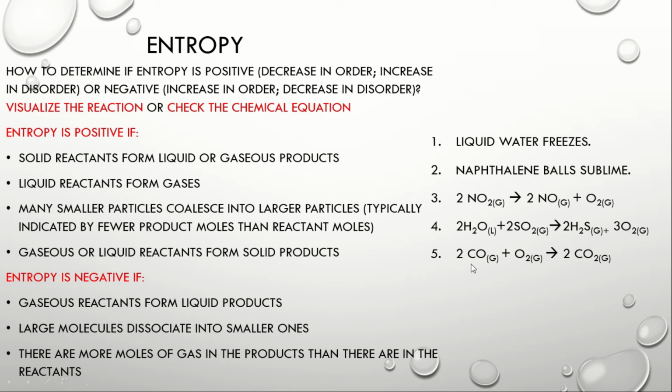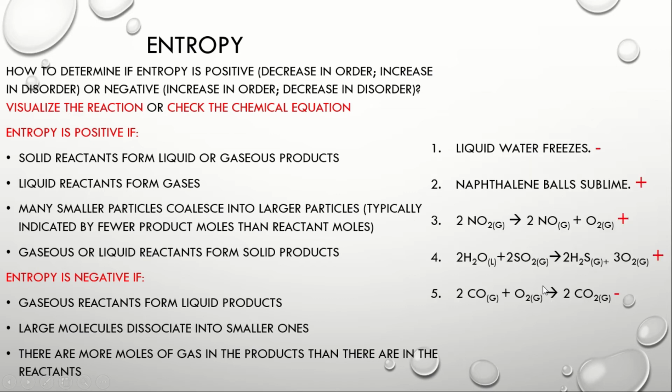Number 5, carbon monoxide gas plus oxygen gas to produce 2 moles of carbon dioxide. So, from 2 reactants, nakabuo siya ng isa lang na product. So, we can say that the entropy is negative. Mas marami yung number of molecules. Samantalang nung nagkaroon na ng chemical reaction, mas bumaba yung number of molecules sa number 5. So, this is negative.